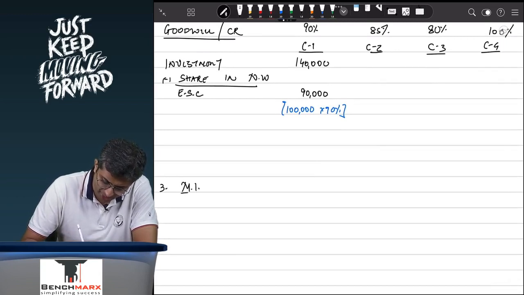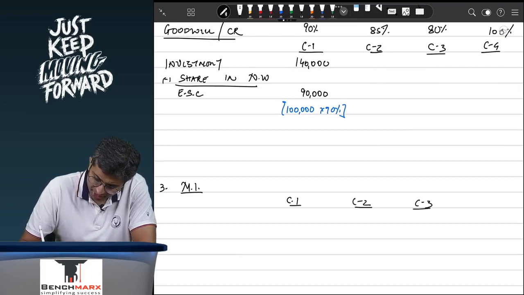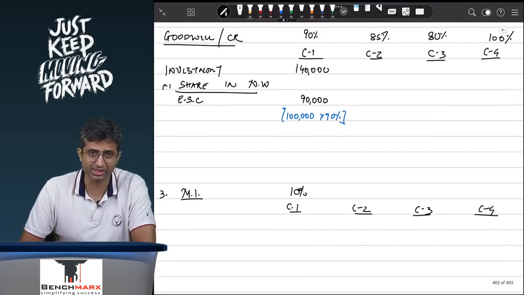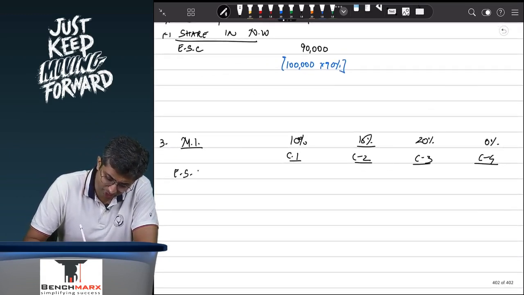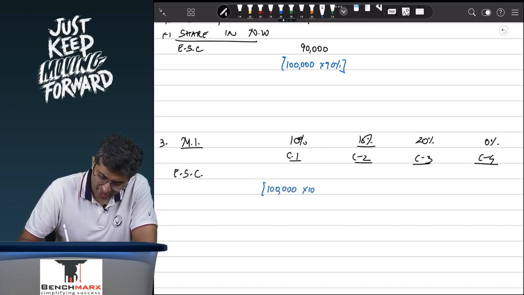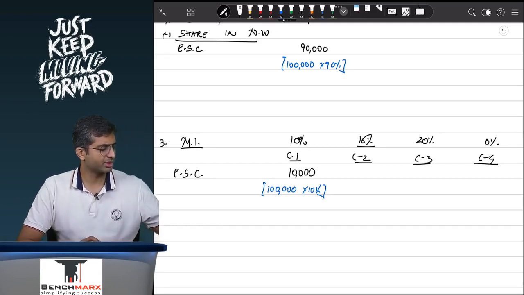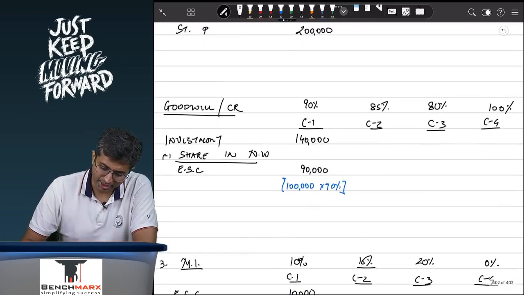Well, it is attributable to the minorities interest, which again is case 1, case 2, case 3 and case 4. In case 1, the minorities is 10%, parent owns 90%, the remaining 10% is held by them. Case 2, this is 15%, case 3 is 20%, and case 4 is 0%. So we can say 10% of the equity share capital, 1 lakh into 10%, that is 10,000, is attributable to the minorities.